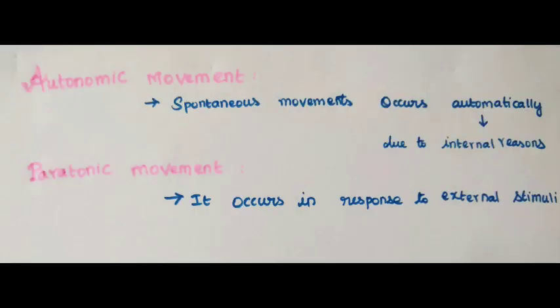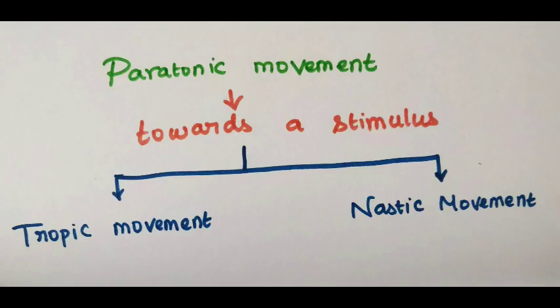There are two types of movements: autonomic and paratonic. What are they? First, autonomic movement. These are spontaneous movements which occur automatically due to certain internal reasons. It occurs spontaneously, so it is called autonomic movement. The second one is called paratonic movement. These movements occur in response to external stimuli like chemicals or light. The plant movements are mostly movements of curvature.